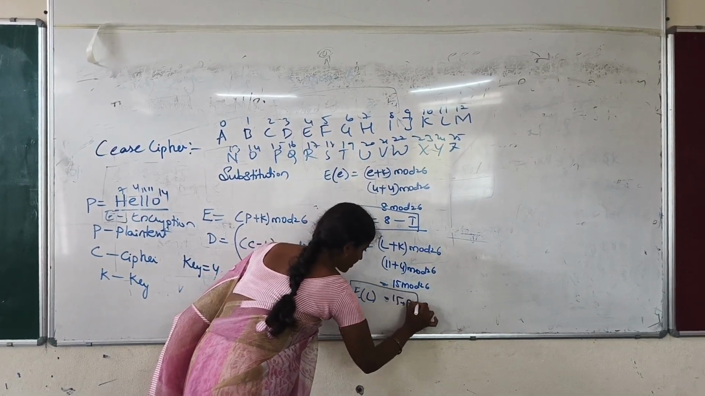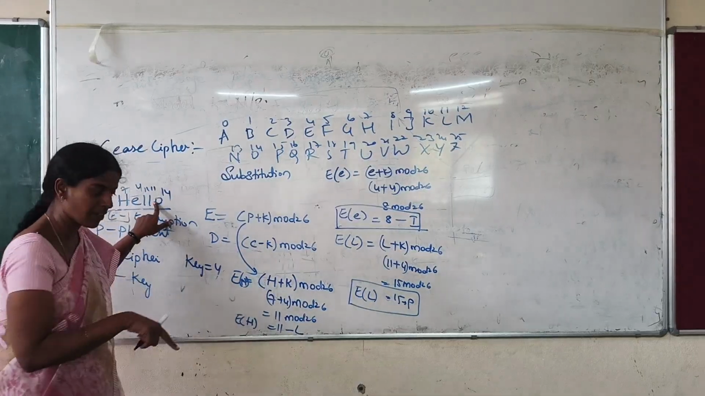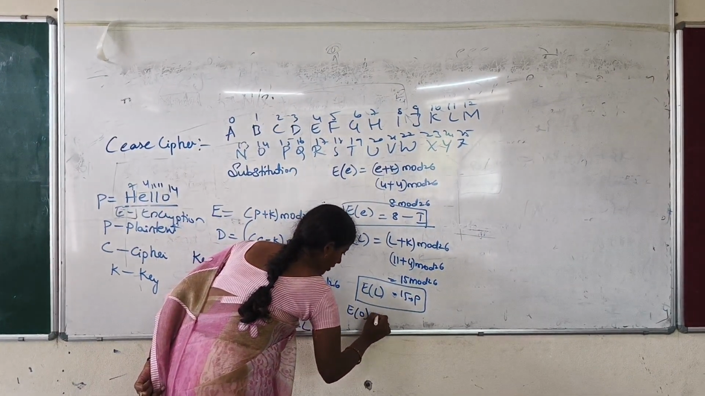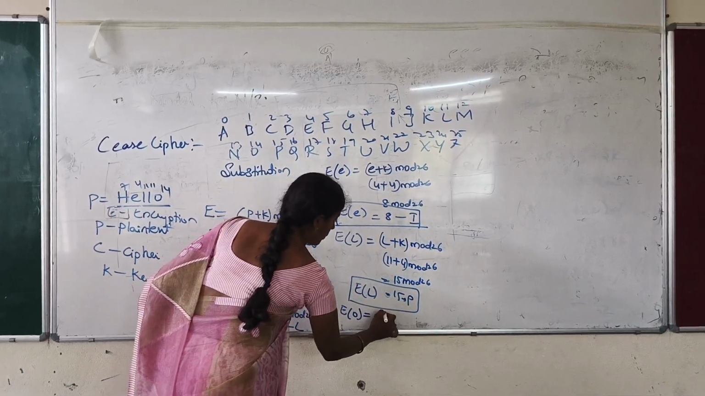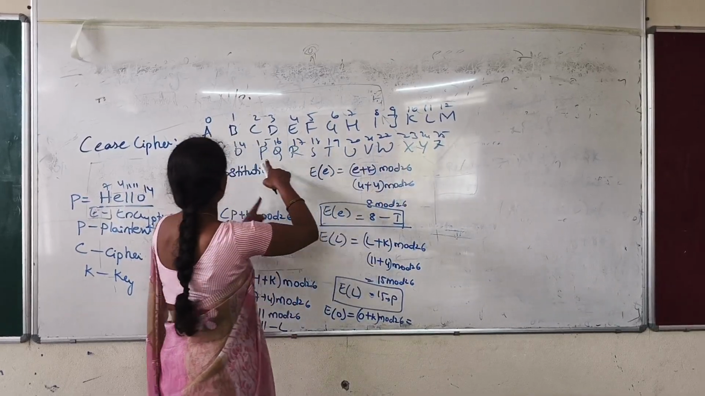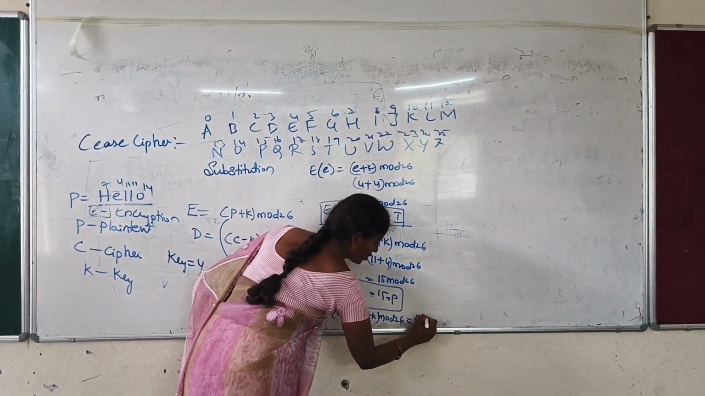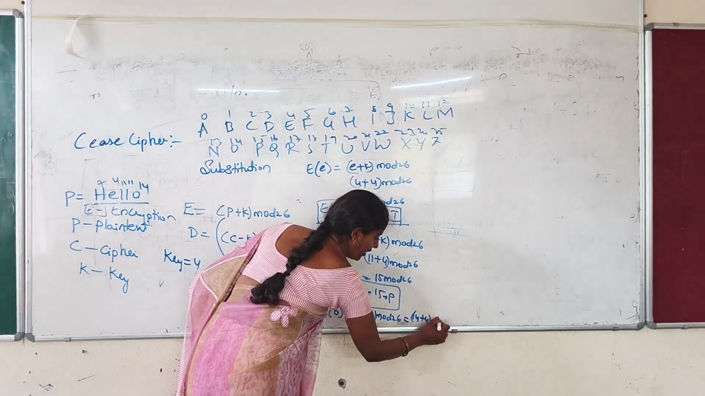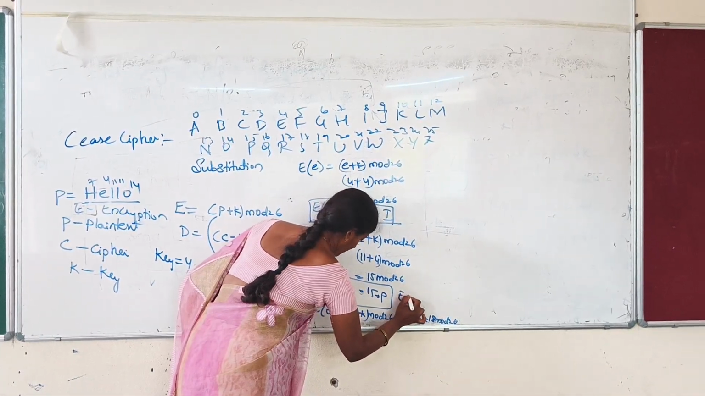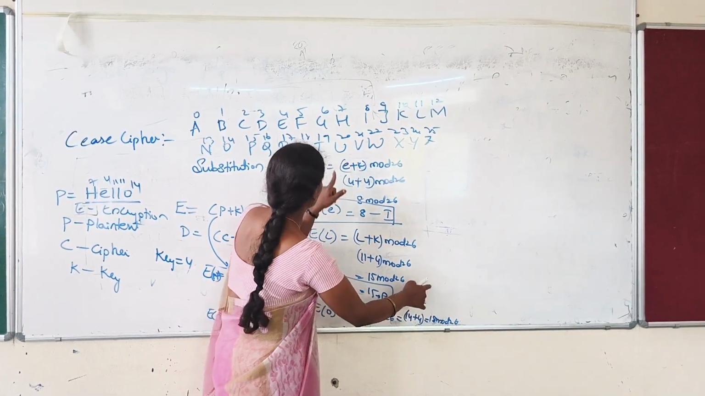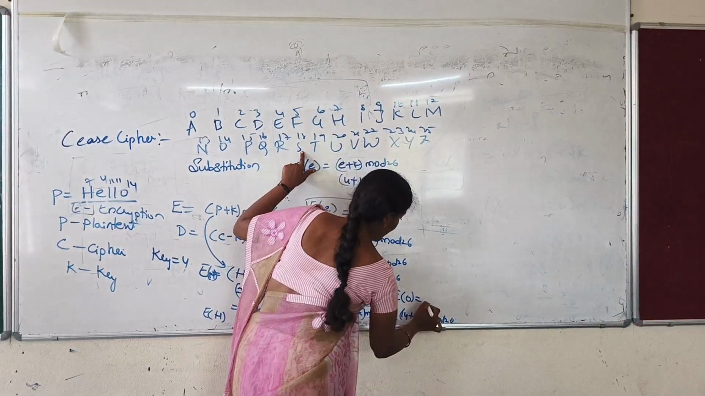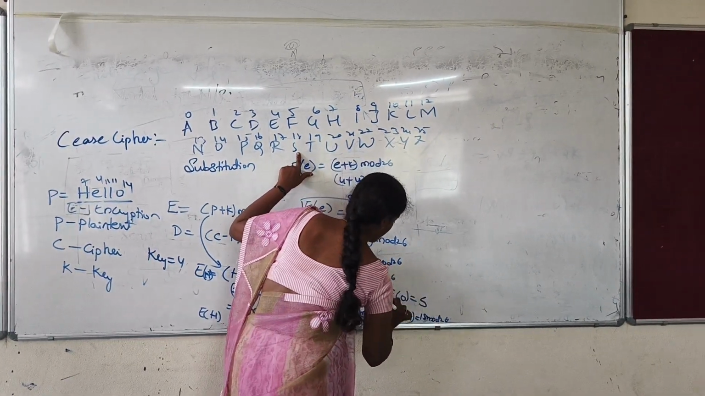Okay. The next one is also L. I am not calculating one more time. Next, directly we go for O. E of O, what is P here? O plus K mod 26. What is the O value here? 14, and the K value is 4. 14 plus 4, you will be getting 18 mod 26. So 18 mod 26, here I am writing E of O is equal to 18. What is the 18 value here? S. E of O is S.